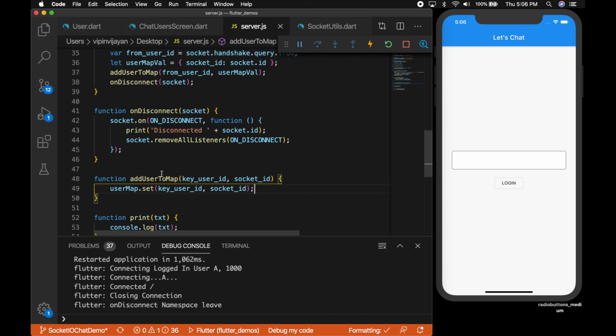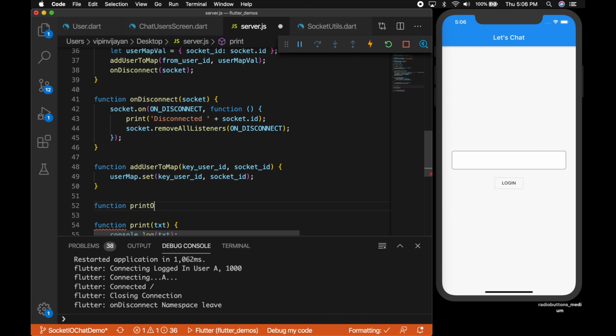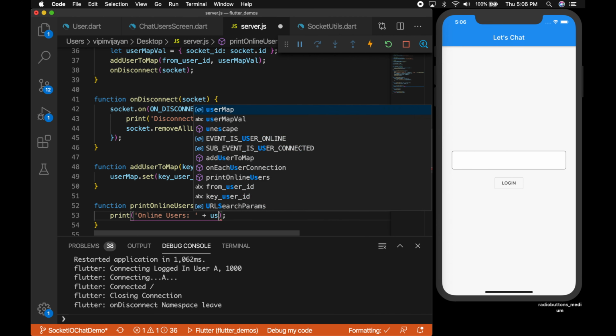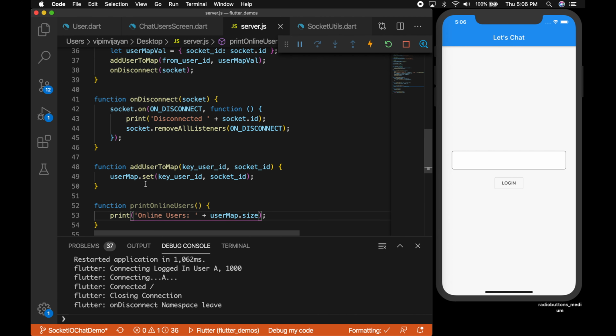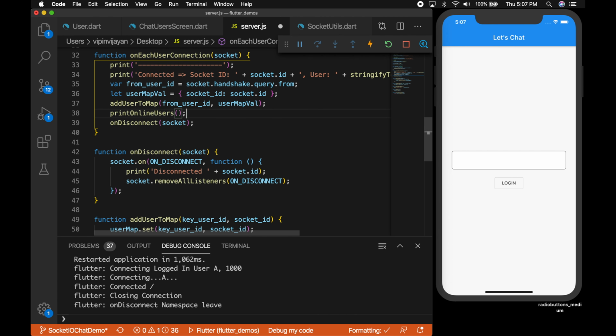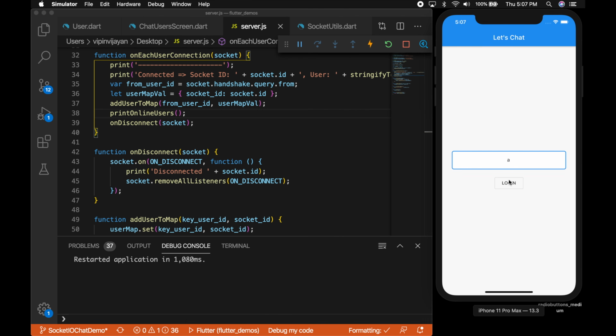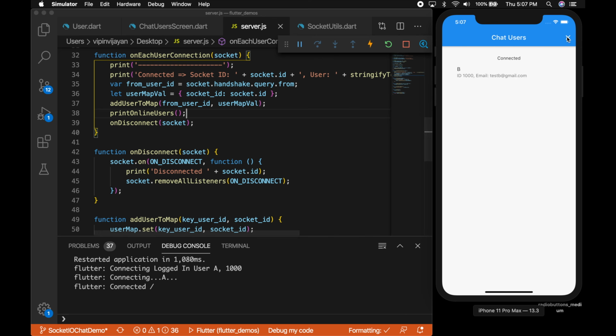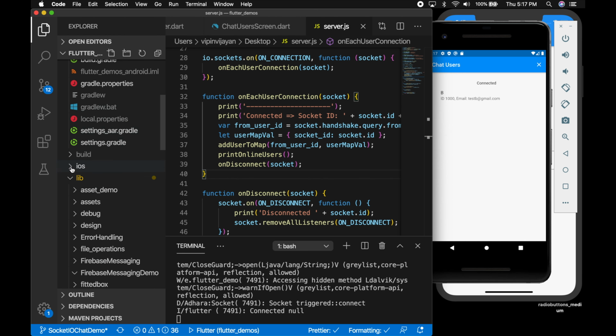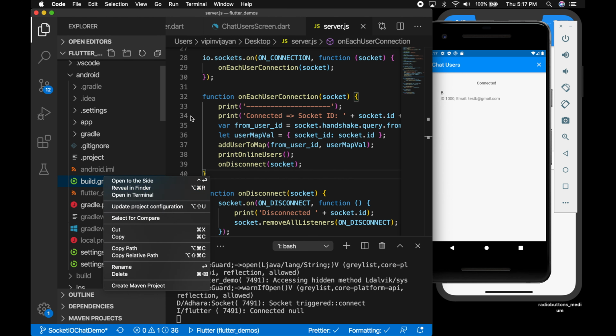Now let's add the function to print the online users. That will be the length of the user map. So print online users, that will be the size of the user map, so dot size. Let's copy that and paste it there. So when each user is connected, it will print the number of online users. Restart the server and log in. Now you should see 1. When disconnected, we are not actually removing the user from the map, so we will do it later.